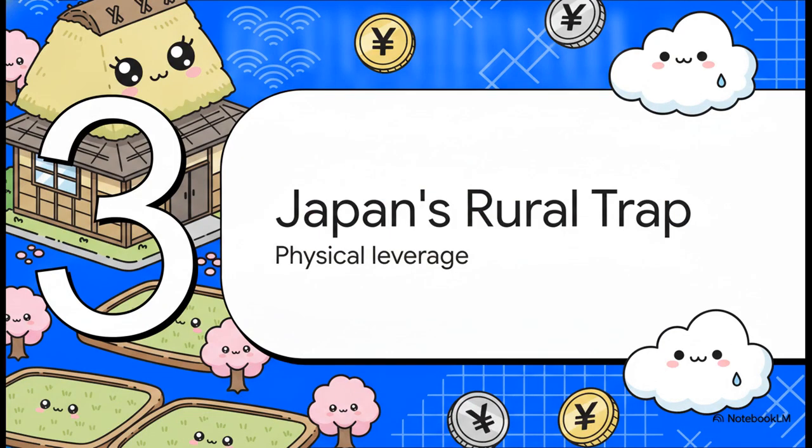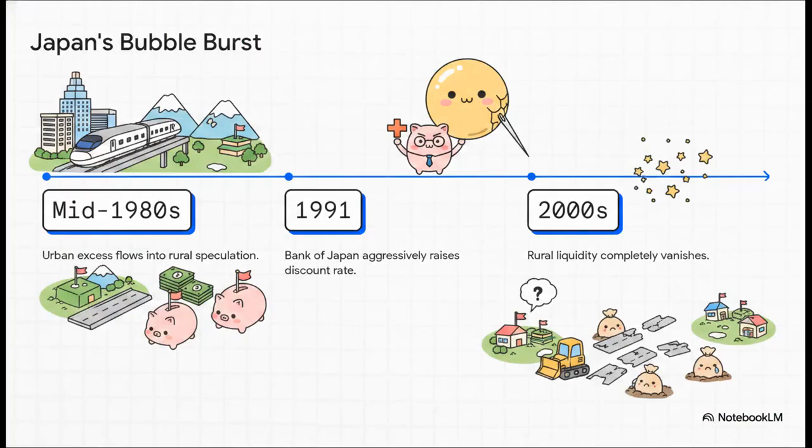Let's shift gears to part 3, Japan's rural real estate trap. I want to slow our pace down for just a moment and step away from the digital tokens of DeFi. We're going to pivot to physical land, specifically looking at a historical warning sign from Japan's macro bubble back in the 1980s. Because, as we'll see, the leverage trap isn't just a financial concept. It can be incredibly physical and demographic too. So, in the mid-1980s, Japan was experiencing this blistering asset price expansion.